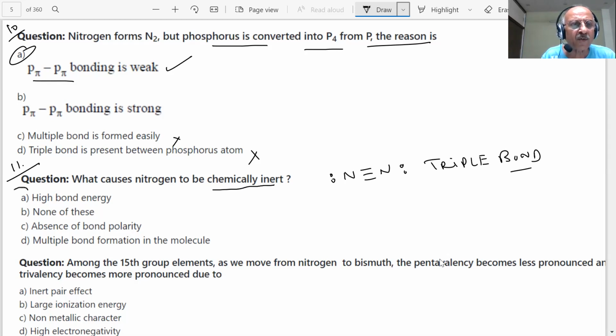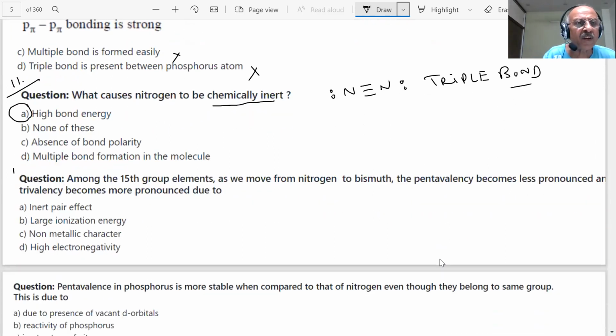High bond energy, students. Absence of bond polarity, multiple bond formation. Multiple bond formation is correct, but that is not the reason for this. There are compounds with multiple bonds, student. You have seen organic chemistry, and they are reacting. They will react. You have seen that reaction. Okay.